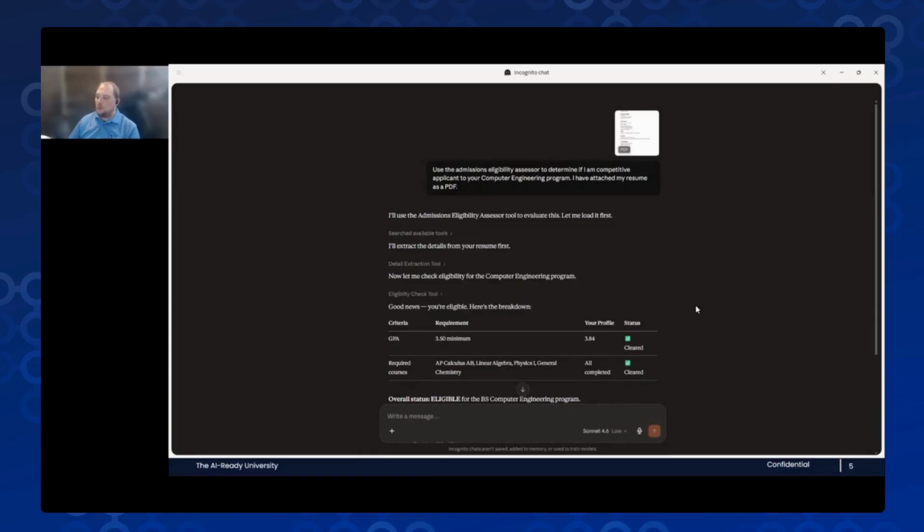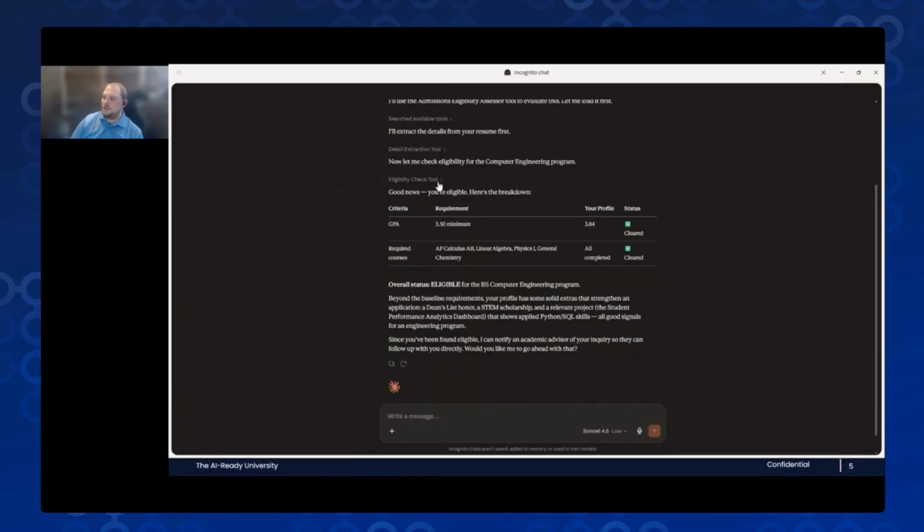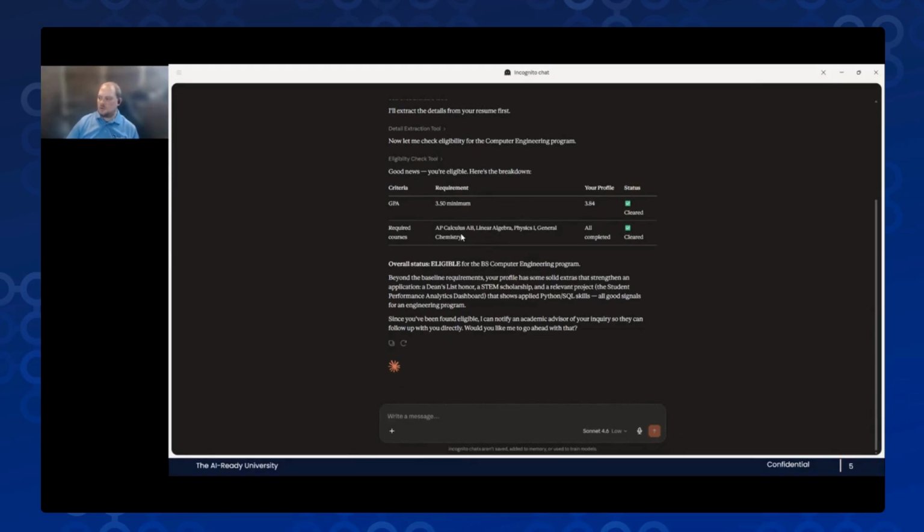So cool. It then ran an eligibility check tool, which compared the data it parsed from the PDF against course requirements that we have in a Postgres table connected to the underlying tools. And it gets back to us pretty quickly. Good news, you're eligible. Here's the breakdown. You had a 3.84. The required GPA is 3.5. Here are the required courses, and look, you've got them all, and it's not even your senior year. Overall status: eligible for the BS Computer Engineering program.